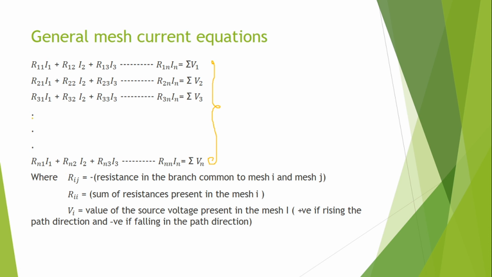Now what are the values of these n mesh equation coefficients? Rij, that is R12, R13 or Rn1, Rn2, all these Rij are negative values of the resistance in the branch common to mesh i and mesh j. If there is no common branch, its value is 0. So Rij is minus the resistance in the branch common to mesh i and mesh j.